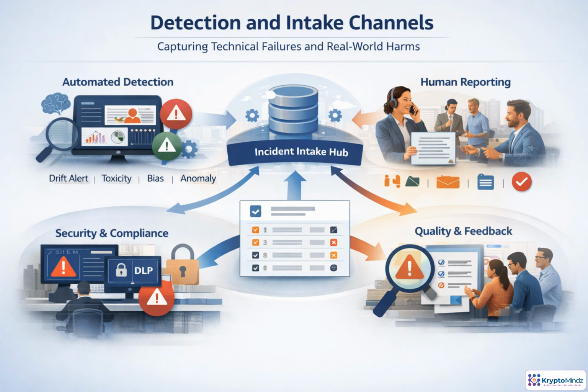Good incident management starts before anyone declares an incident. Signals need to come from many channels because AI failures appear in different ways. Monitoring may catch drift, toxicity, bias, hallucinations, abuse, or anomalies. People may report confusing outputs, harmful behavior, support issues, or reviewer escalations. Security and compliance tools add alerts from SIEM, DLP, access violations, audits, privacy complaints, and regulators. The key is disciplined intake. Every signal becomes one standard incident record with time, system, severity, owner, evidence, and initial classification, so the right response team can act quickly.